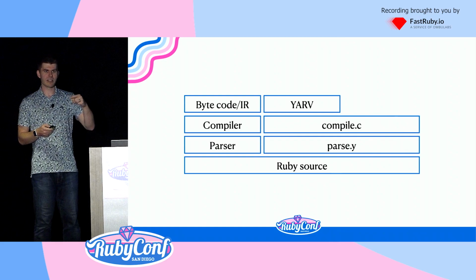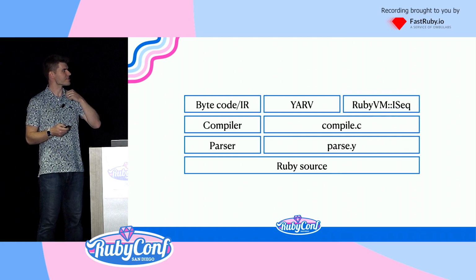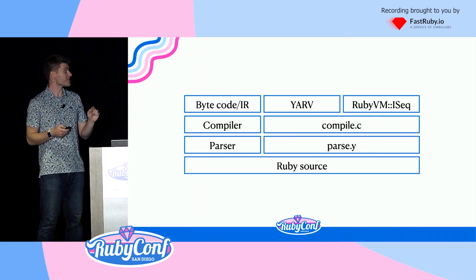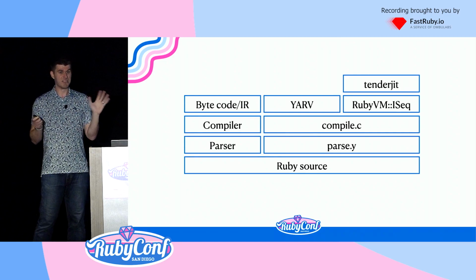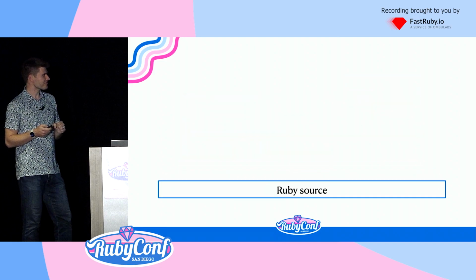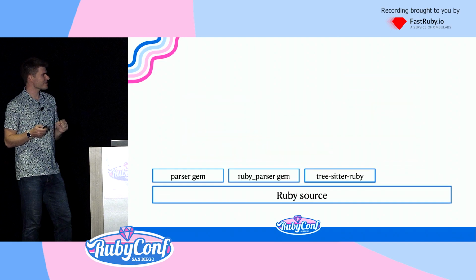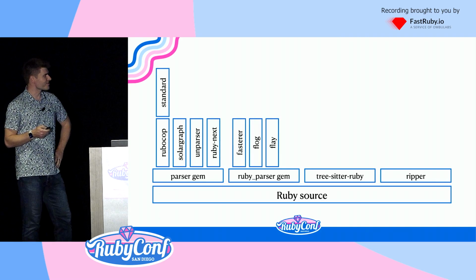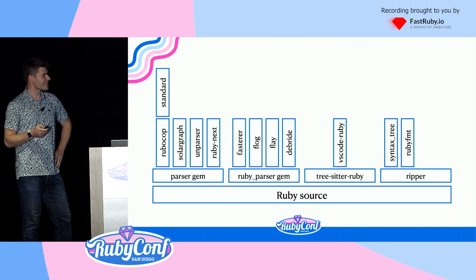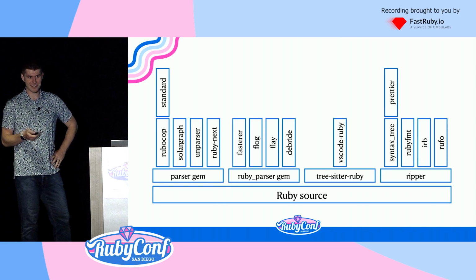Then you can go and work on the IR level. But the thing is, this only works in CRuby, but there's RubyVM::InstructionSequence. And actually, there are lots of things that work on top of that. There's TypeProf, there's TenderJIT, there's innumerable gems. So we have these dependencies. And you can see they're extensive. This is a very small subset of all of the dependencies that are out there.